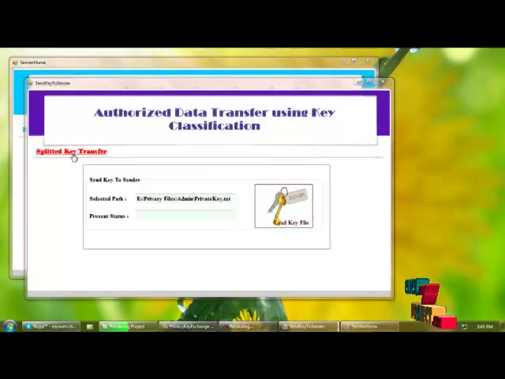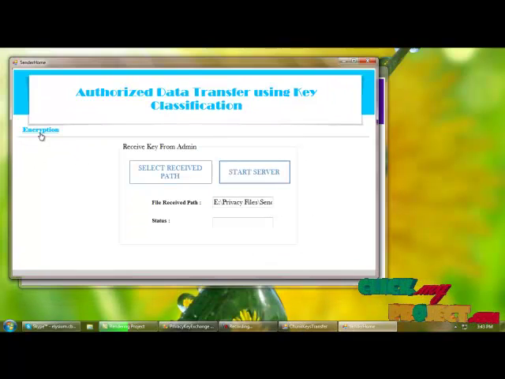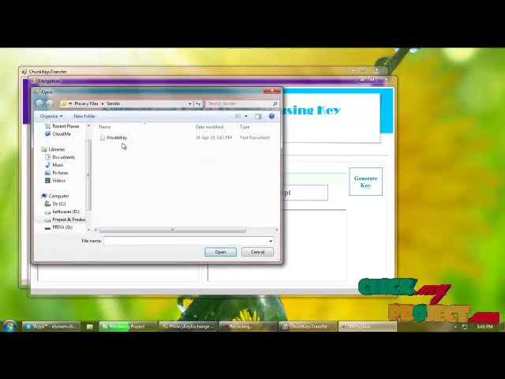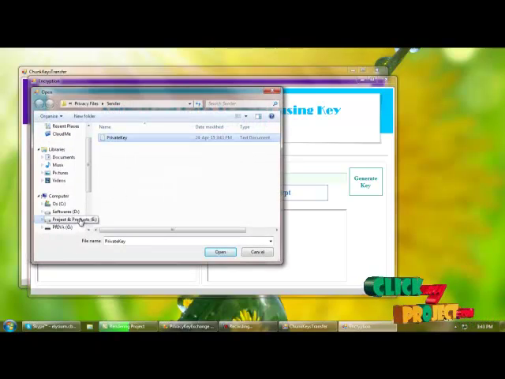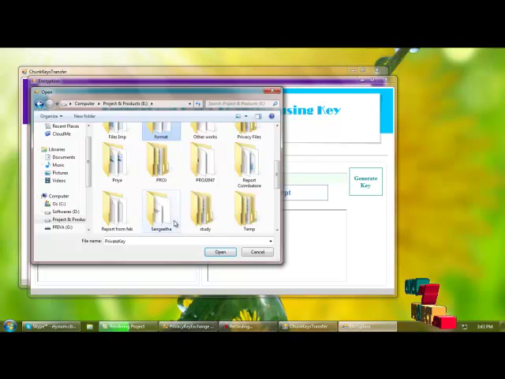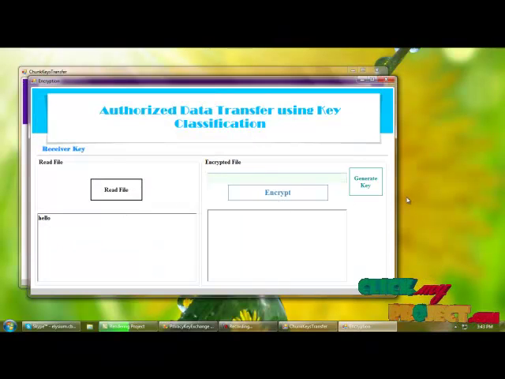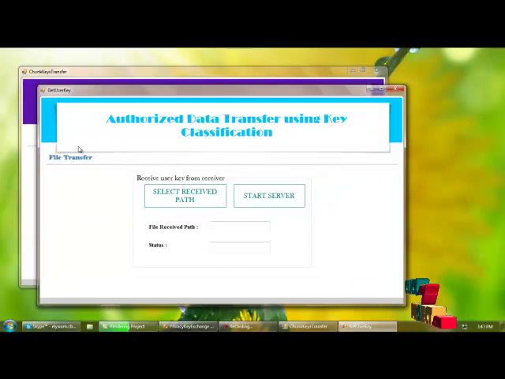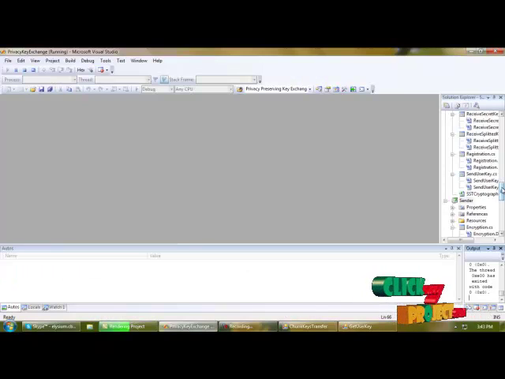So next, encrypted key transfer. Further, we need to encrypt the file. So I am reading any file from here, generating the key, encrypting the text, and receiving the user key from the receiver. For that we need to execute the receiver side.